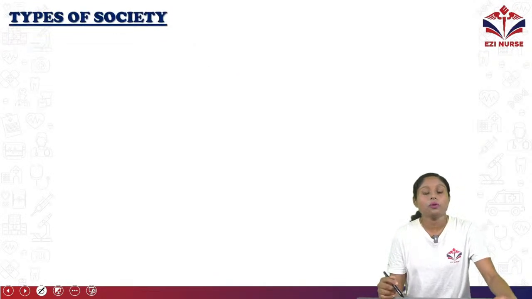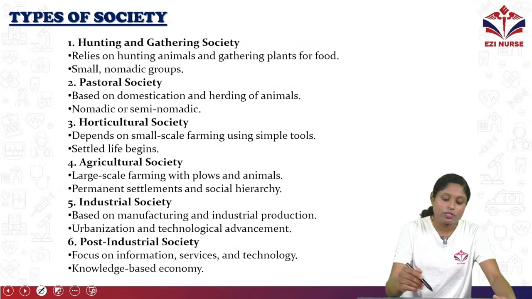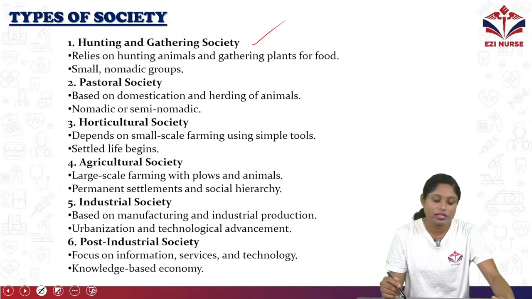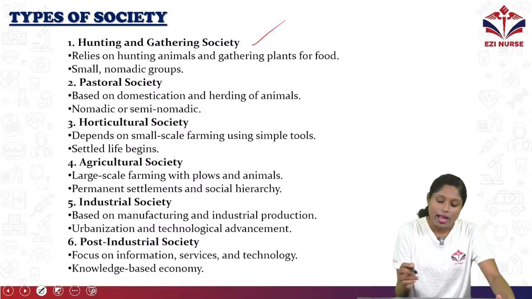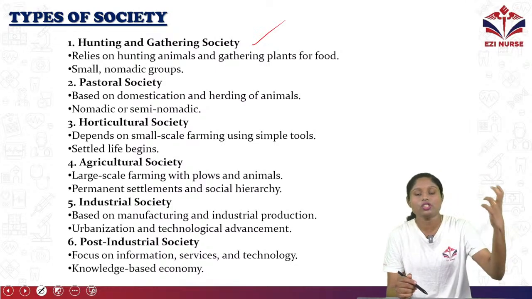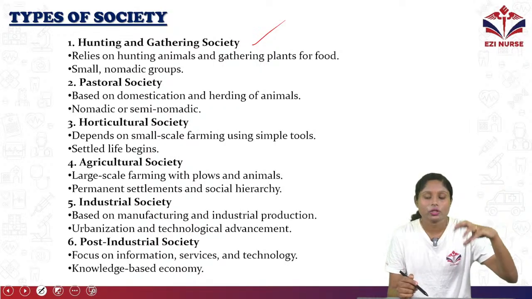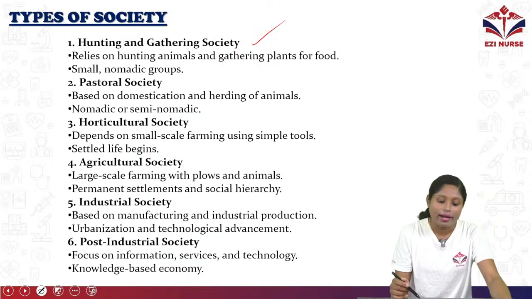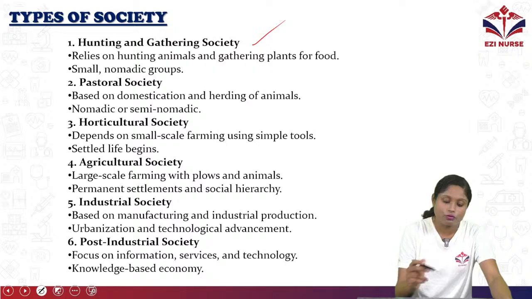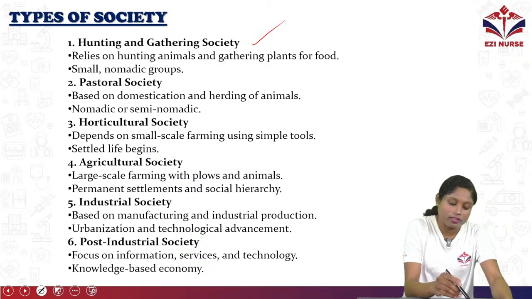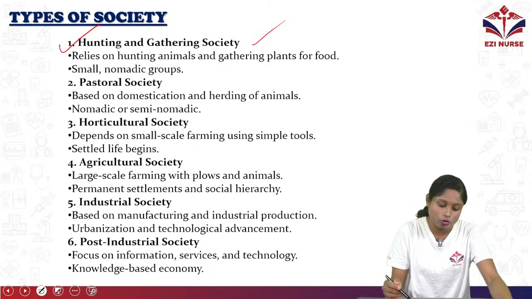Now let's discuss types of society. So what are the main types? Hunting and gathering society. So it relies on hunting animals and gathering plants. It was the first society, the first group of people in ancient times. So it relies on hunting animals and gathering plants for food. Small nomadic group. So that is the first one, hunting and gathering society.